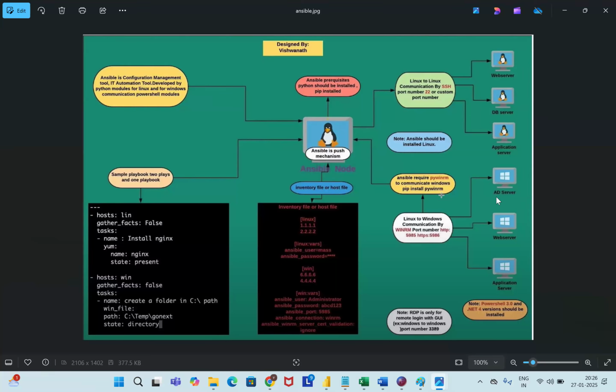So generally, we know how Ansible can communicate from Windows machine to Windows machine only through RDP, through the GUI mode. And again, Windows machine to Windows machine communicates with the command line through PowerShell. I mean, through PyWinRM, I mean, WinRM services, right? So that's why we need to control Ansible to Linux. I mean, Linux to Linux, Linux to Windows.